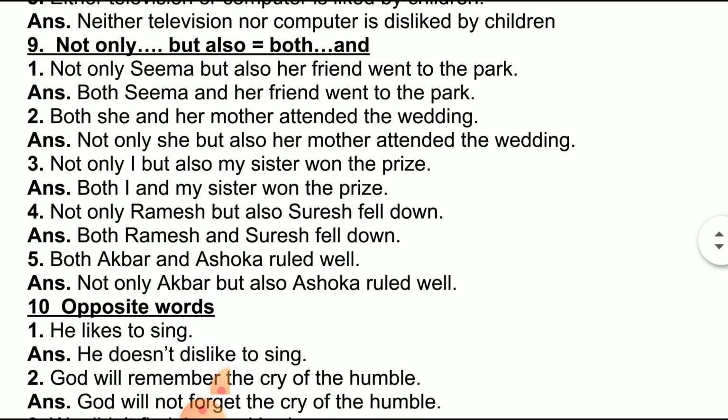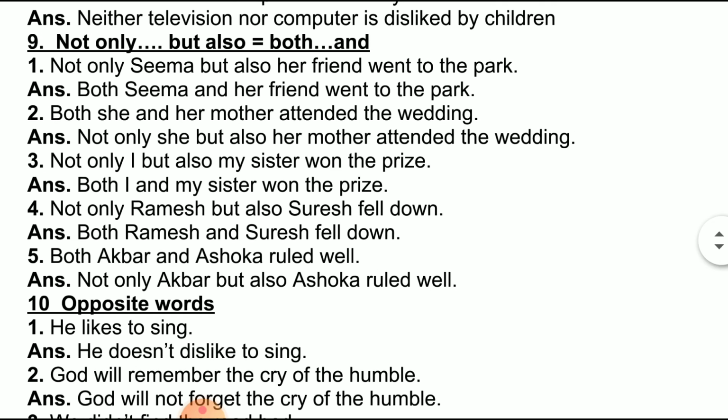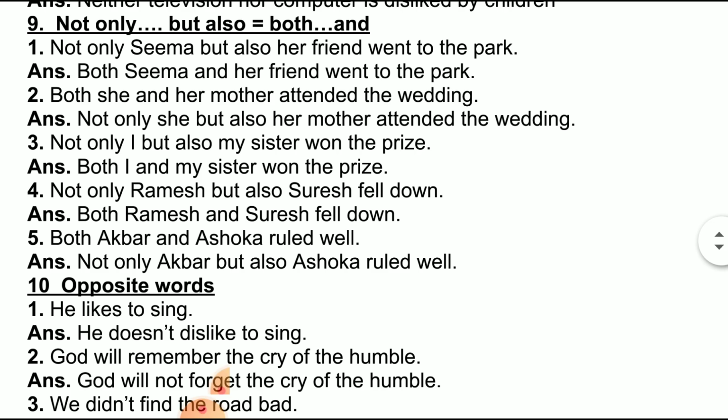Now the ninth rule for affirmative negative is not only but also is equal to both and. Here you have to keep in mind that not only is equal to both, and but also is equal to and, but it is never a partial transformation. Instead of not only, if you write both and do not change the next part, that is and in place of but also, then that will not work. Let us go through the examples.